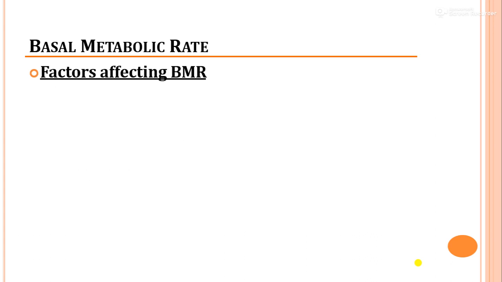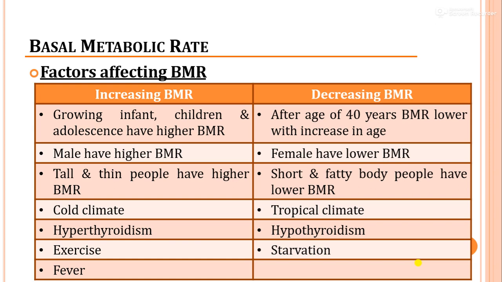There are many factors affecting this BMR, so it may increase or decrease depending upon certain factors. In a growing infant and in children, BMR is higher compared to the adult, while after the age of 40, BMR starts declining with increase in age. Males have a higher body surface area, so they have a higher BMR compared to females, and females have a lower BMR. As I told you, it is proportionate to the body surface area.